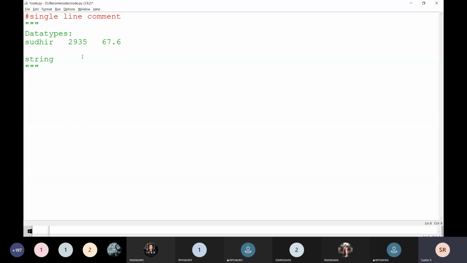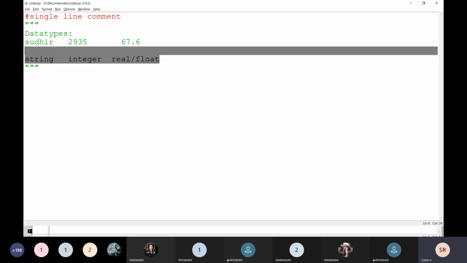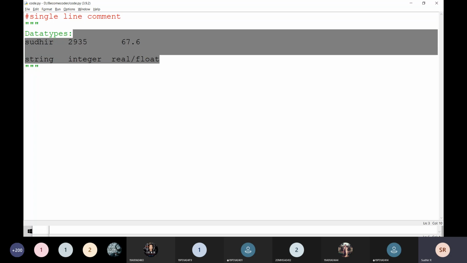If you consider my employee ID, this is going to be an integer. And this percentage is going to be real values, or float. In any programming language, these are the data types only. This is the type of data only: my name, my employee ID as an integer, and the float. These are the basic data types in any programming language.